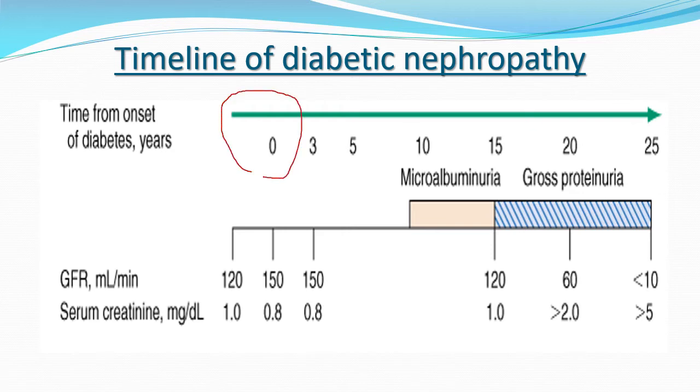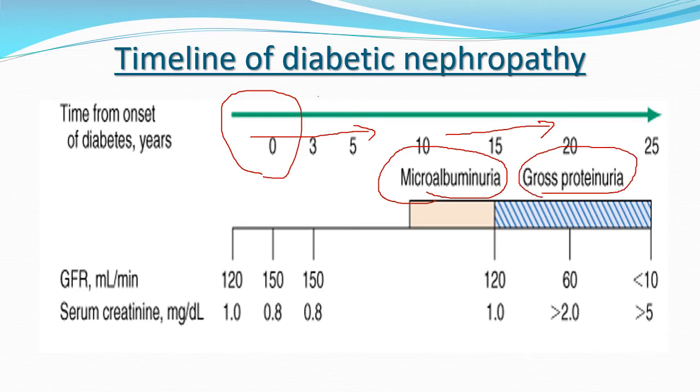Here, at the initial stage of diagnosing of diabetes, usually the kidney functions are normal and the glomerular filtration rate is normal. Now, as the time goes on, the diabetic nephropathy will start revealing itself by increase in the protein excretion in the urine, but the initial stage of this protein excretion, we call it microalbuminuria. As the time goes on and as the diabetes is not well controlled, the microalbuminuria will be converted into gross proteinuria. And the time interval, as you can see here, from the onset of diabetes until the gross proteinuria and end-stage renal disease is actually about 25 years.